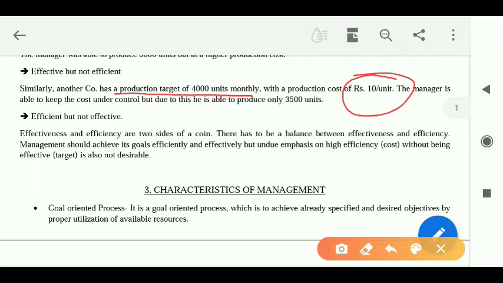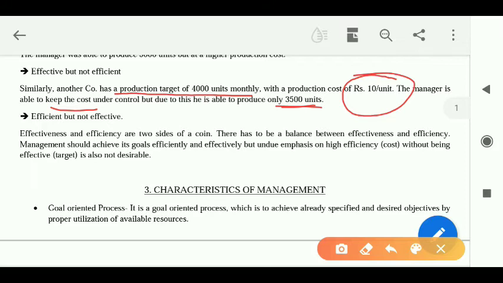The manager is able to keep the cost under control, but due to this he is able to produce only 3,500 units. So what is this situation saying? The prescribed target was 4,000 units with a production cost of 10 rupees per unit. The manager thought, I have to keep the cost in control, I cannot exceed 10 rupees.